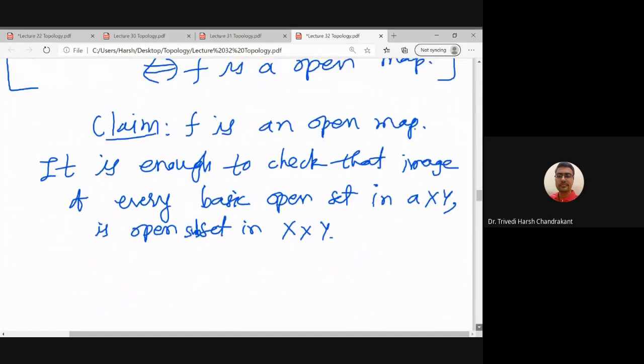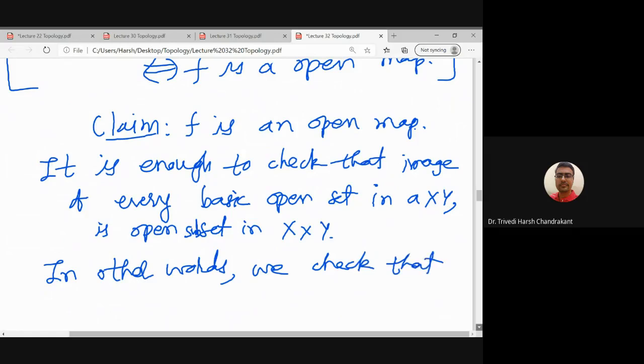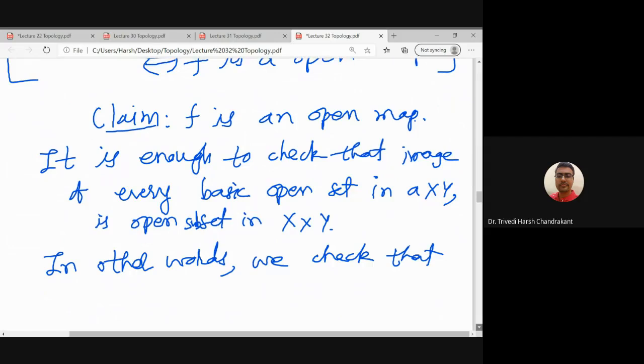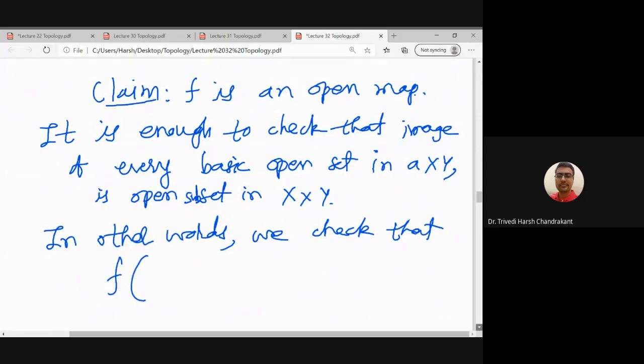So in other words, we shall check that if I take any open set in A cross Y in the subspace topology, we want to show that its image is open. In the subspace, we know that every basic open set is of the form basis element intersection the subset.